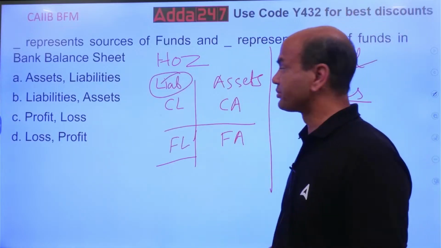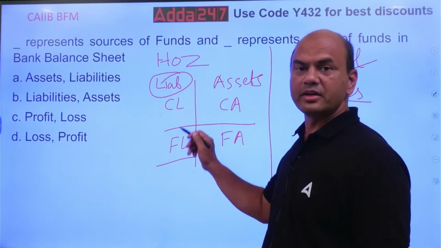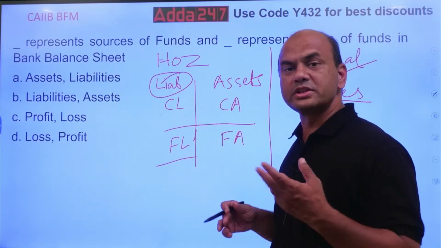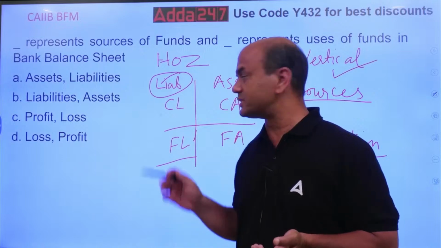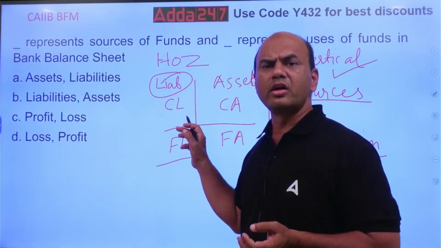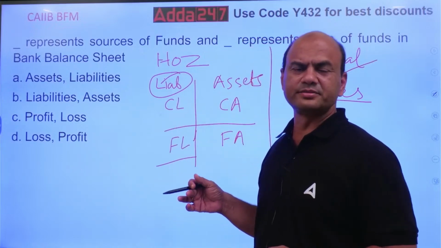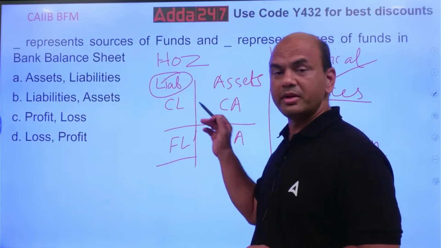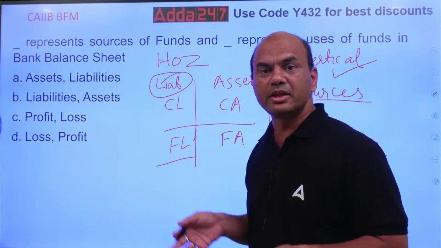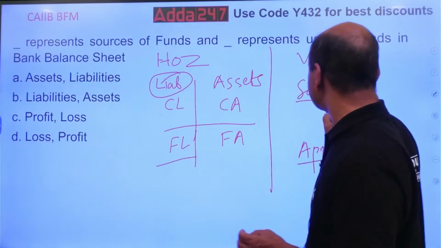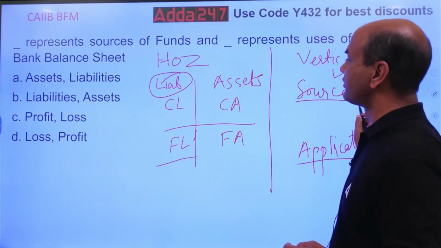Here are current liabilities and fixed liabilities. Sources here means what? Deposit. Depositor is a current liability. It is somebody giving me money. So that is the source of funds. So sources of funds means over here.